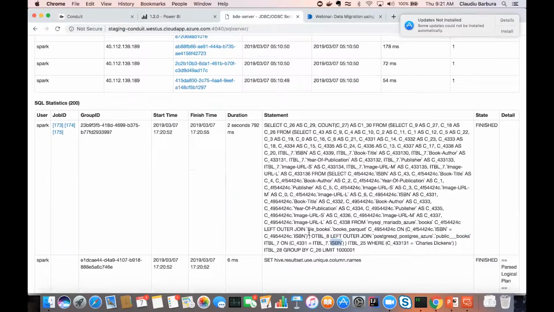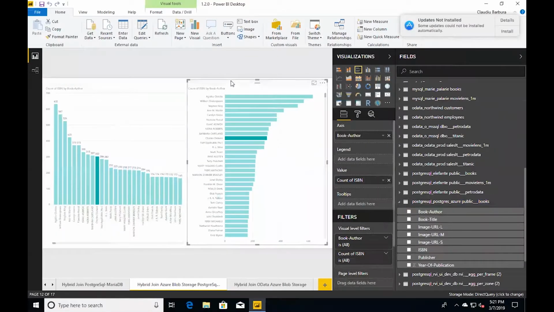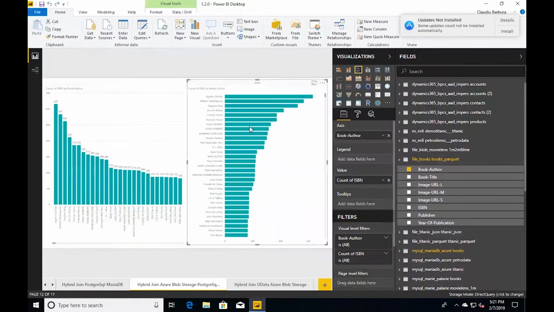With the basically it's the join between the, no, this is MariaDB with Postgres. Let me actually trigger the join between the flat storage, flat file books, and, let's see which one is what.